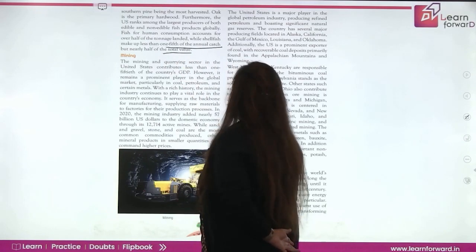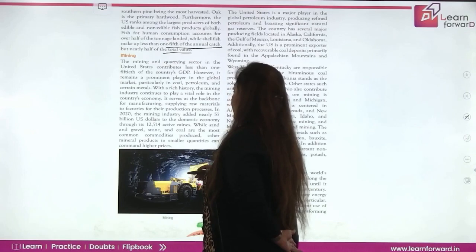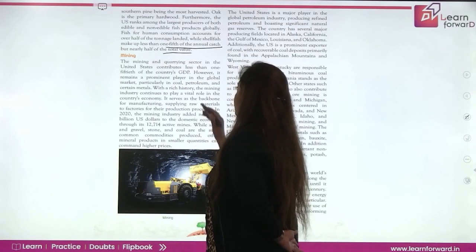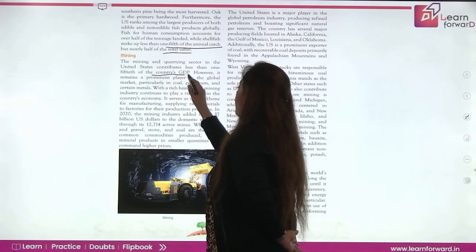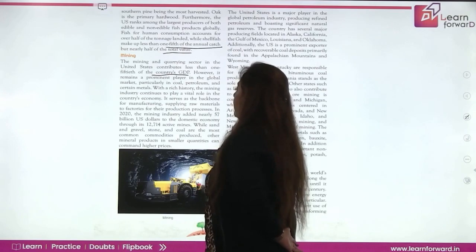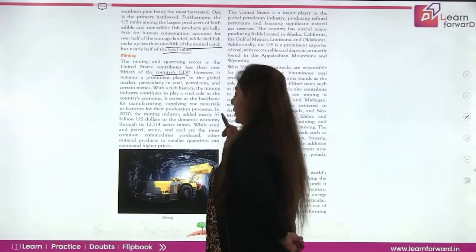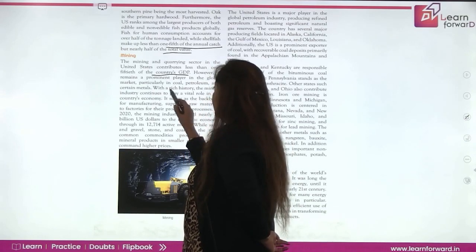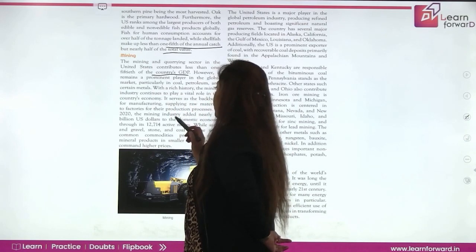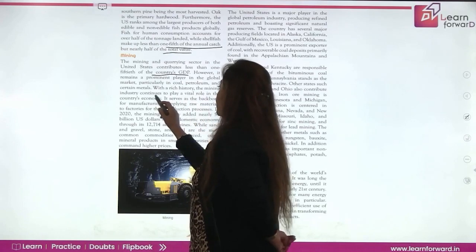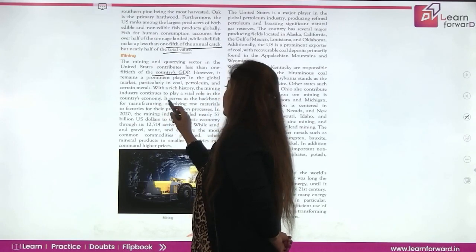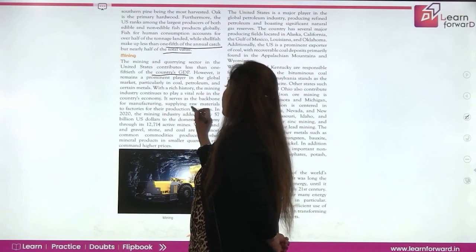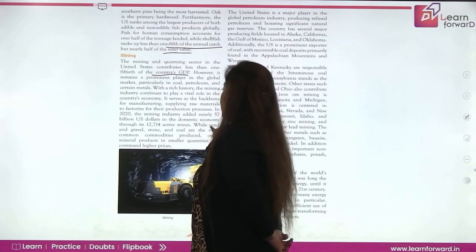Then let's come to the mining part. The mining and quarrying sector contributes less than 1/50 of the country's GDP. However, it remains a prominent player in the global market, a very big player, particularly in coal, petroleum and certain metals. With a rich history, the mining industry continues to play a vital role in the country's economy. It serves as a backbone for manufacturing, supplying raw materials to factories for the production process.